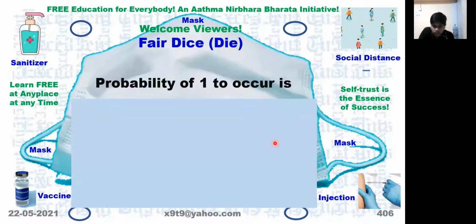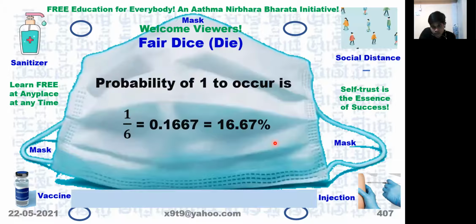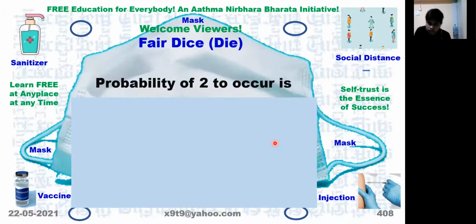So what is the probability of number 1 to occur when we roll the die? When you roll the die, we want only the number 1 to occur. What is its probability? 1 by 6, because totally there are 6 varieties. So one of them to occur, it is 1 by 6. Similarly, what is the probability that number 2 occurs when we roll a die?